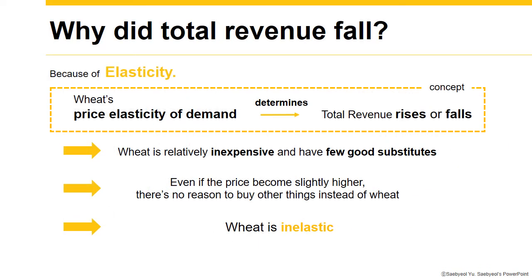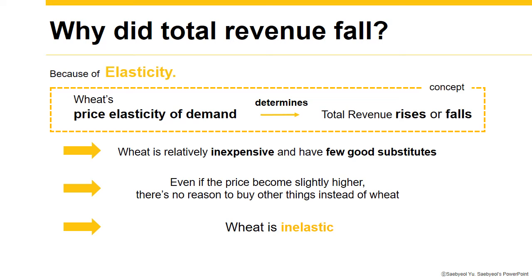Then let's think about this. Why did total revenue fall, even though they can sell a larger amount? You can find the answer in elasticity. It is clear that the price elasticity of demand determines whether total revenue will rise or fall. And the thing that makes total revenue a loss is an inelastic product.